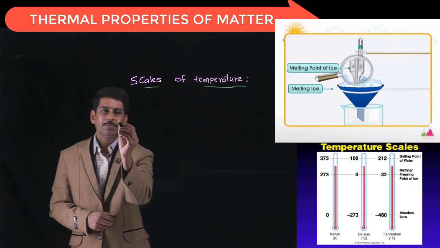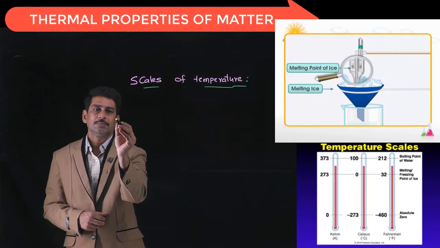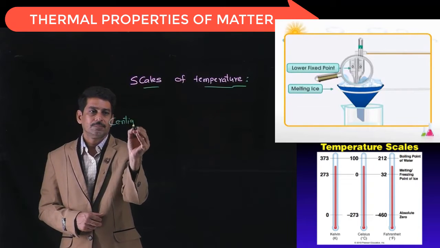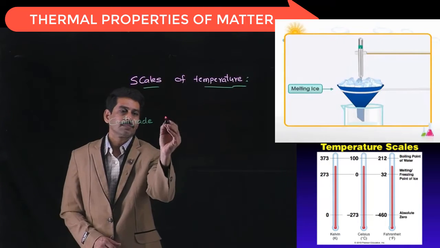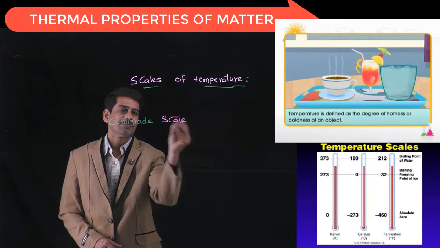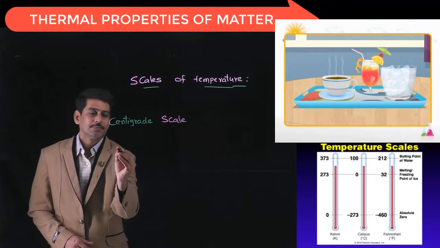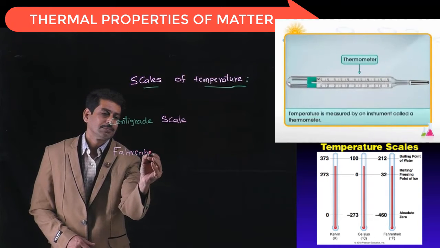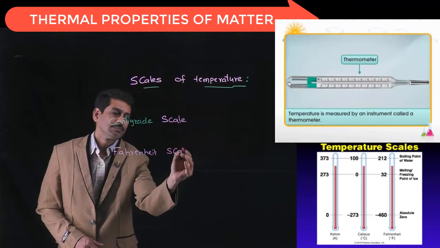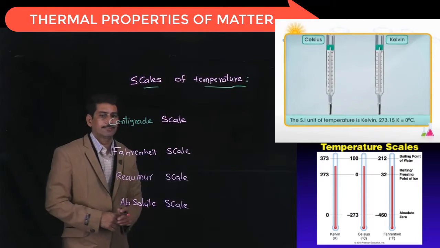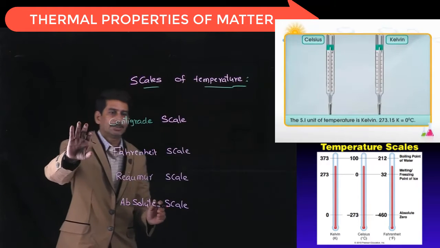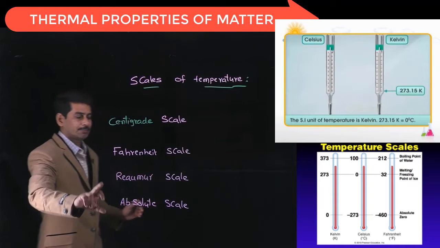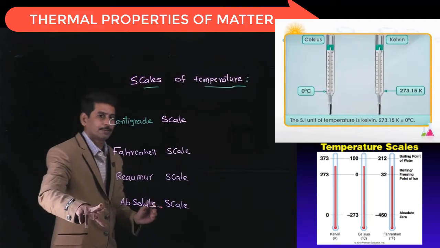Let us see the different scales of temperature. The first one is centigrade scale of temperature, second one is Fahrenheit scale of temperature, third one is Reaumur scale of temperature, and the last one is absolute scale of temperature.